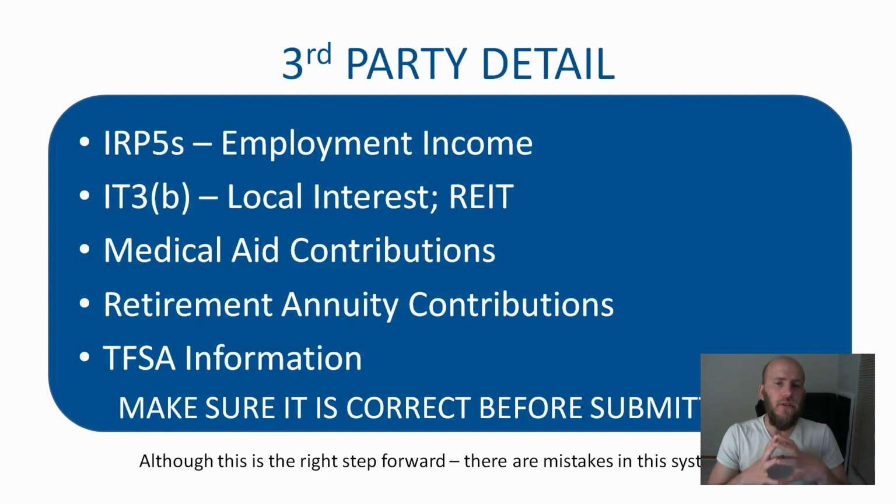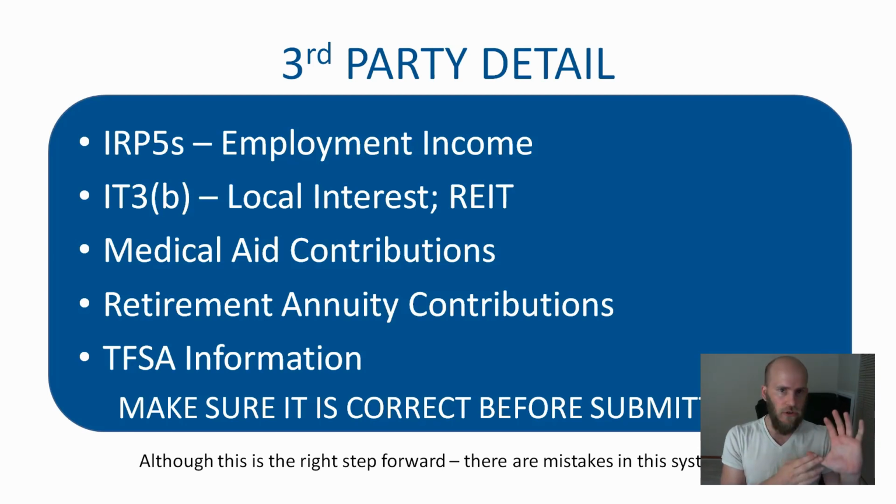SARS brought this in 2019, and prior I think already, IRP5s were preloaded, but now for the 2020 tax year, SARS has also preloaded third-party data from employers for the IRP5s, your local interest and REITs income found on your IT3B certificates.